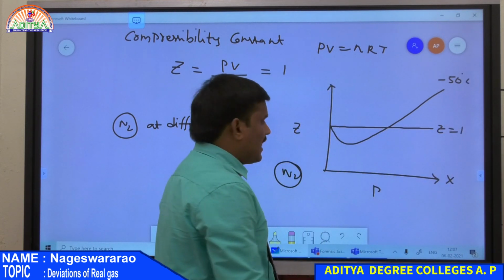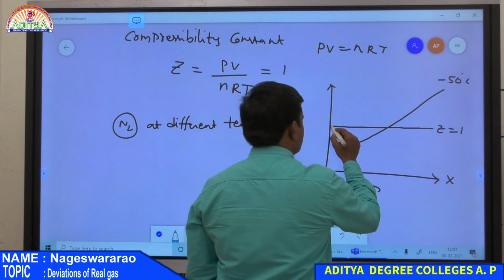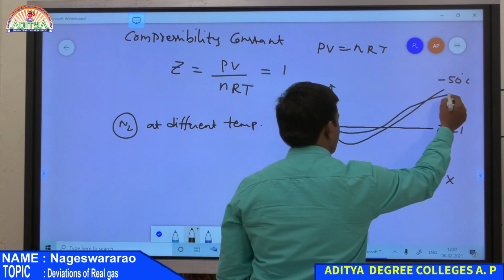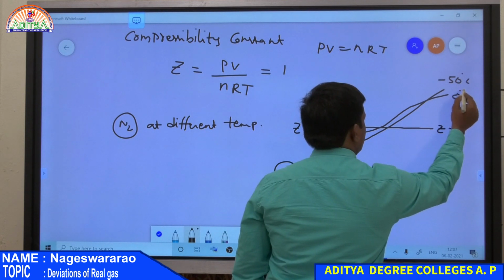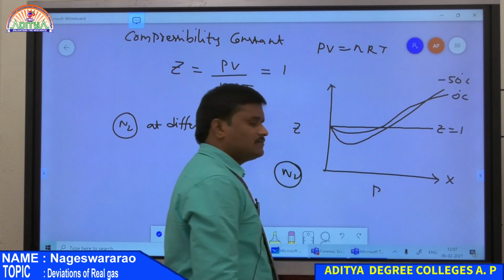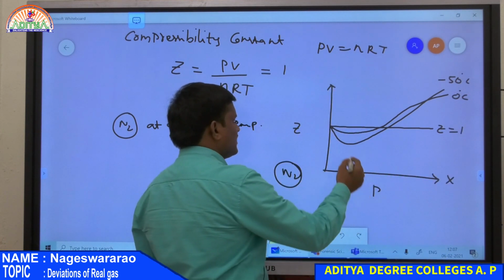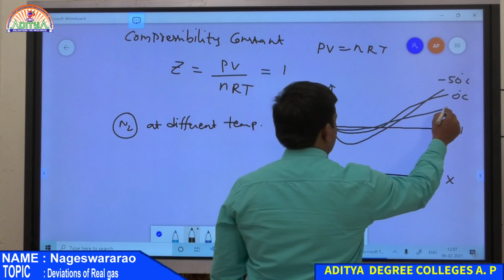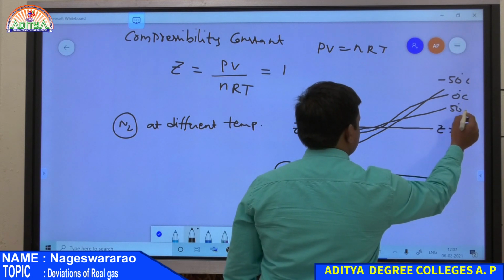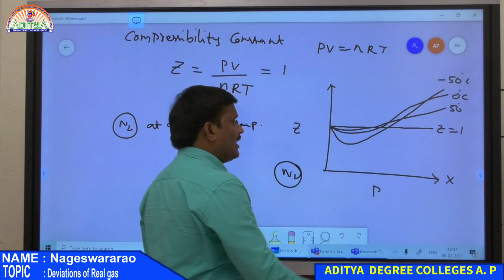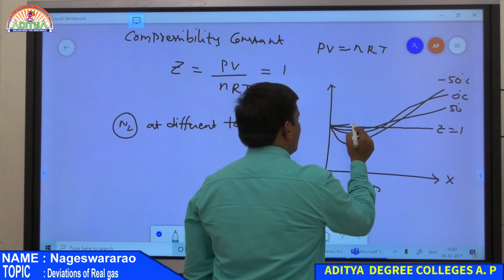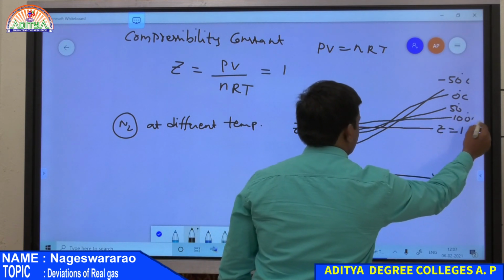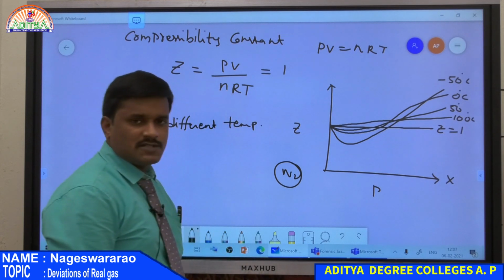If the temperature increases up to 0, then its value becomes like this. So this is at 0 degrees centigrade. Now as the temperature increases up to 50, its value becomes like this. Finally at 100 degrees centigrade, the value of Z is like this. So what does it represent?